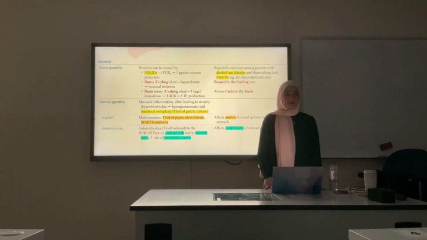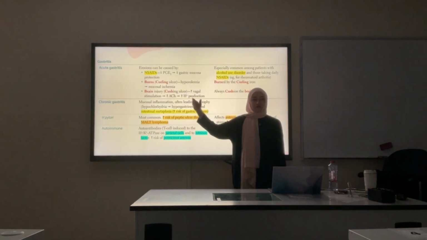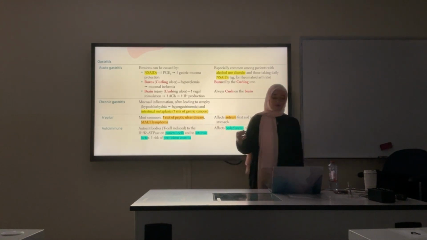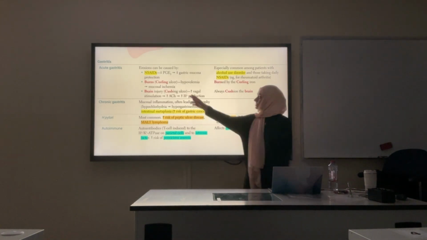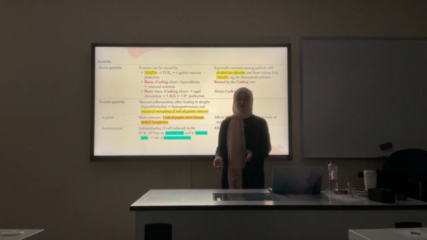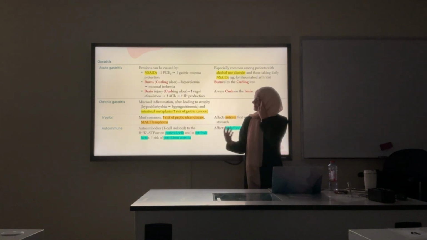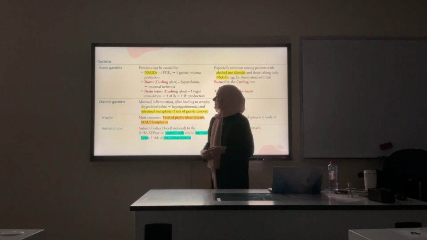Gastritis, we have two types, acute and chronic. The acute one is acute, meaning it happens fast. It's due to NSAIDs. NSAID use can decrease the prostaglandins that provide protection for the stomach lining. They increase the mucus, they also increase blood flow, to protect the stomach, right?